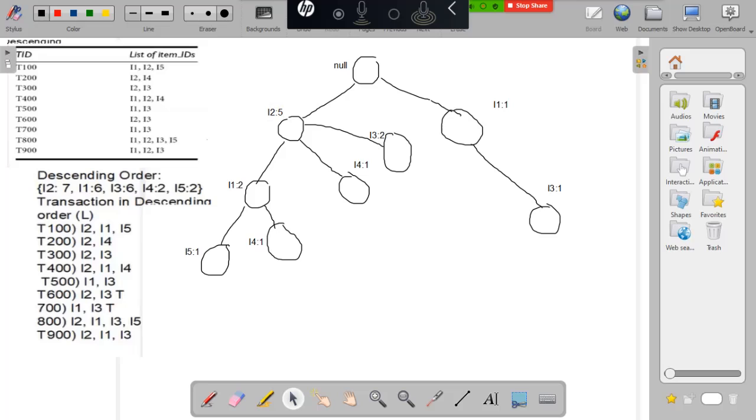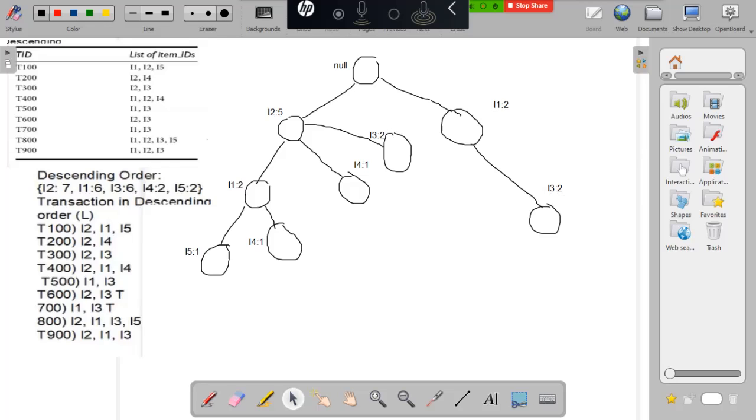Seventh transaction, I1, I3. I1, I3 is already there, so I'm increasing the count. I1 equal to 2, I3 equal to 2. Okay.